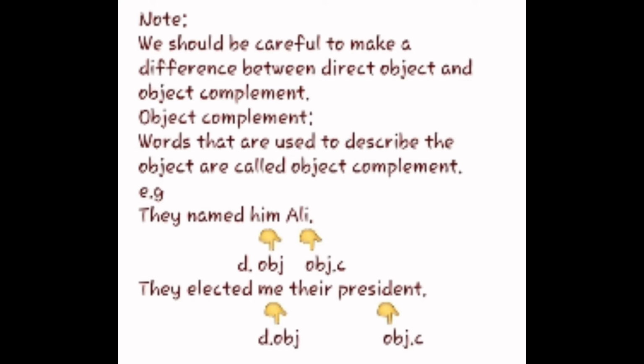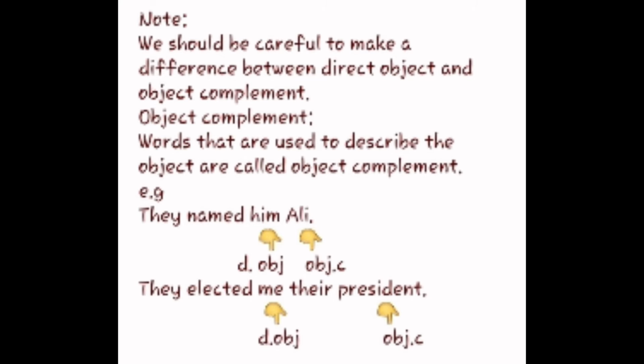Here is a very important note about direct object: we should be careful to make a difference between direct object and object complement. First of all, I will tell you the definition of object complement. What is object complement? Words that are used to describe the object are called object complement.